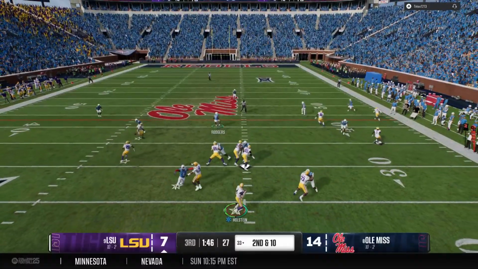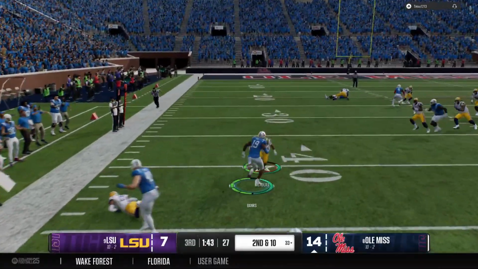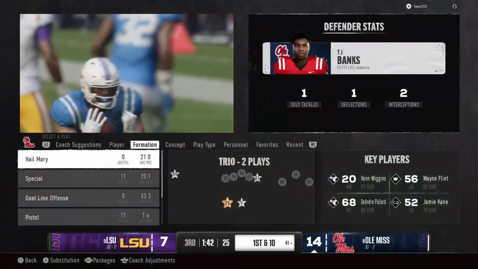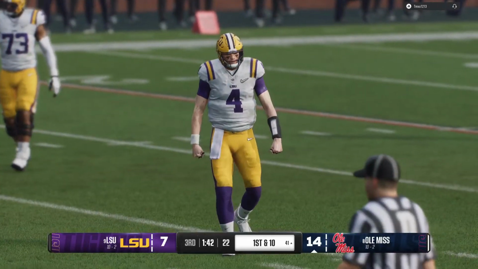Looking to throw. It's Holstein. Quick throw to his receiver. And that's interception number 5. When will this QB get the hook? Not much on the return, but the takeaway sets up the offense at the 41.